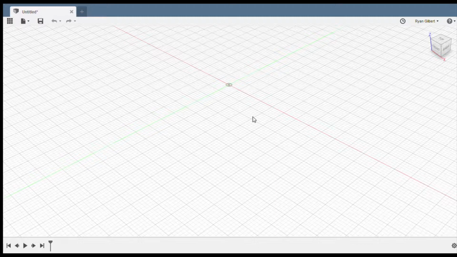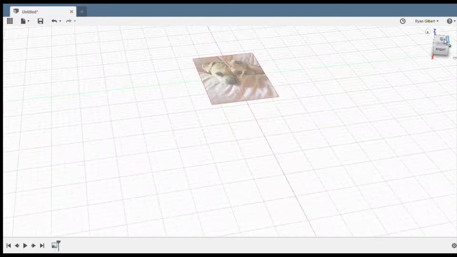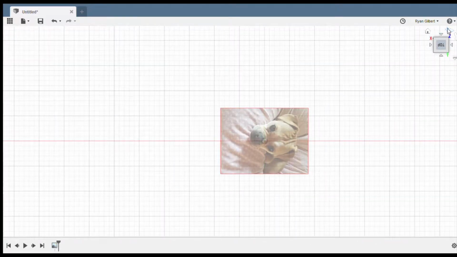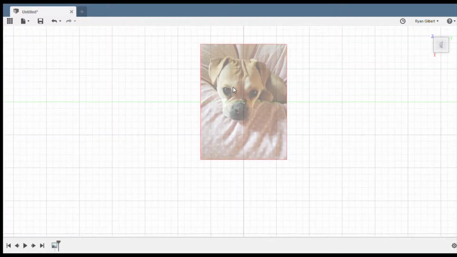First, open up Fusion 360, then go into Insert, Attach Canvas, and choose this face. Select your image, then press OK. Then you can, if you want to, change to look at your picture. This is a picture of my dog.